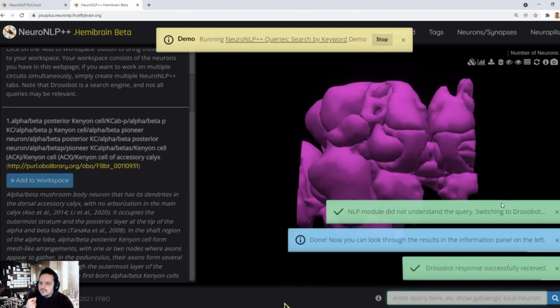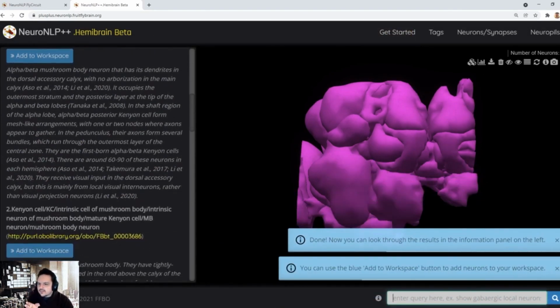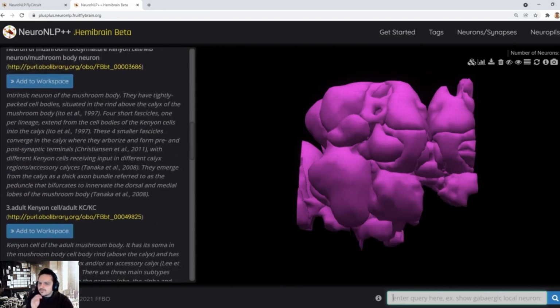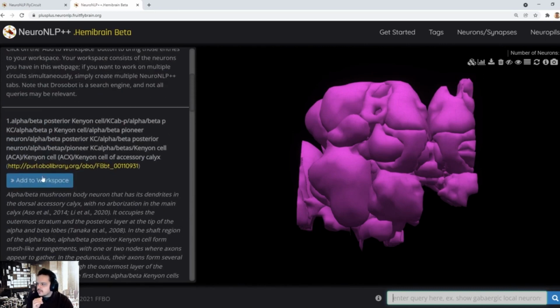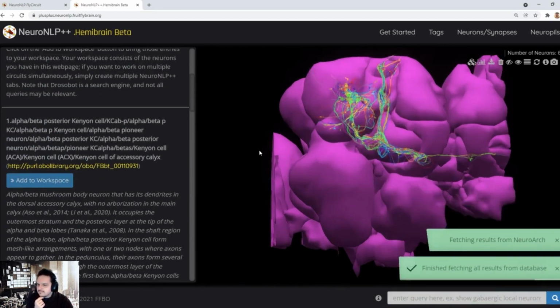And NeuroNLP++ returns a list of various entries associated with Kenyan cells, which can be used to discover subtypes we don't know about or to bring them to our workspace. For example, let me click this to bring alpha beta posterior Kenyan cells to my workspace.